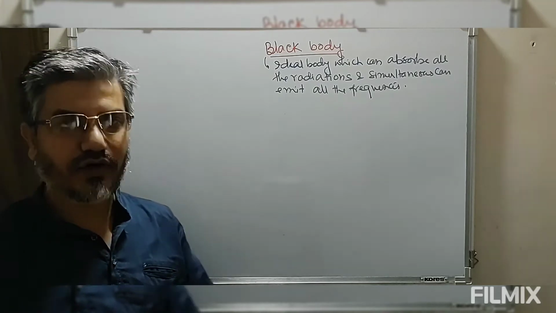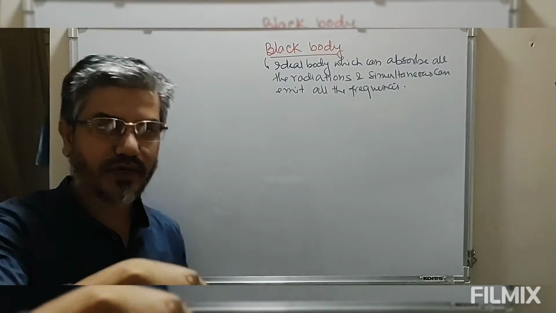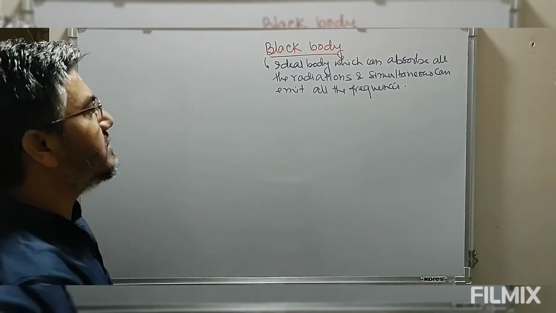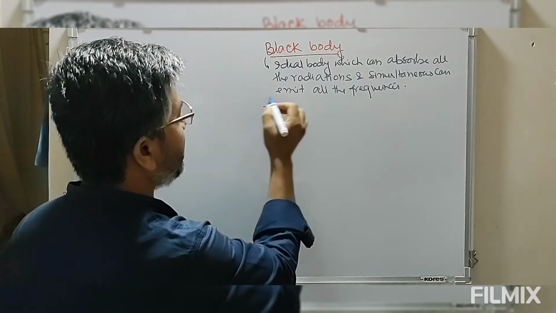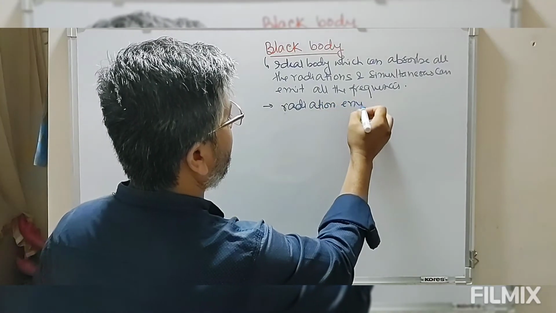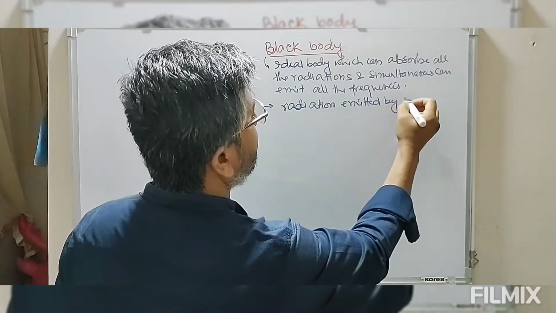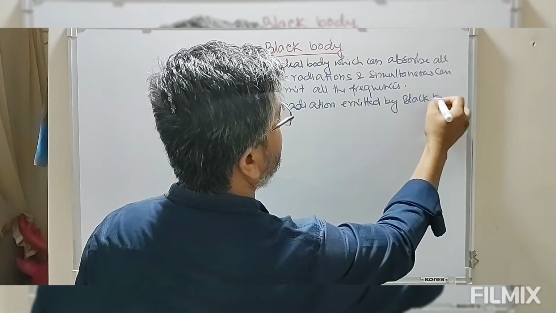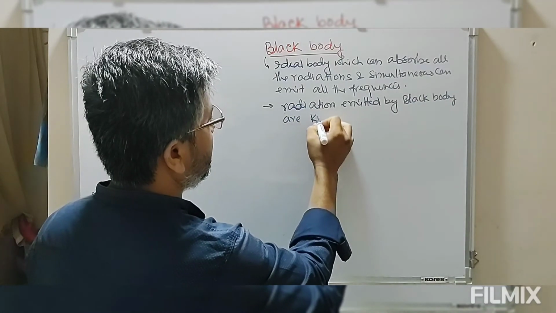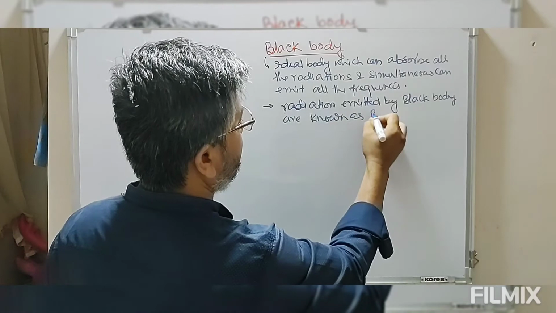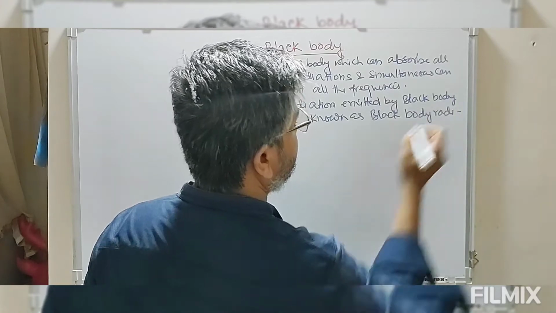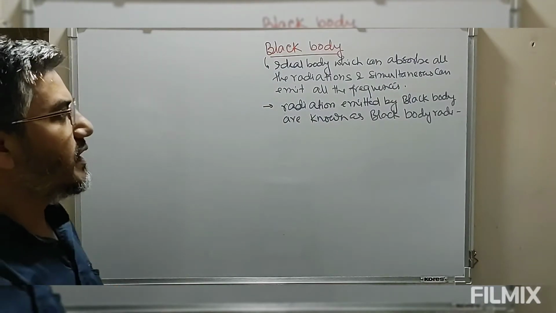So theoretically, if we have a particular substance which can absorb as well as emit all the possible frequencies, that is known as a black body, and the radiation emitted by this black body is known as black body radiation. So we have the black body and this black body radiation.